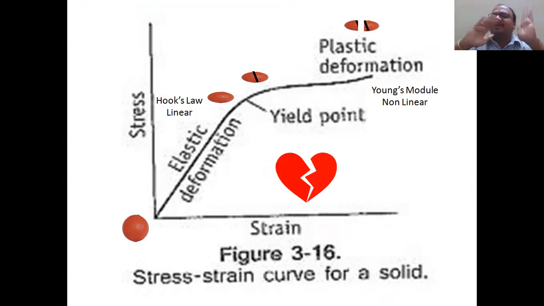Stress strain diagram: the two things. Stress is on the y-axis, strain is on the x-axis. If you increase the stress, strain increases. See here, directly proportional. See the curve, it is very linear. As you increase the stress, strain also increases.